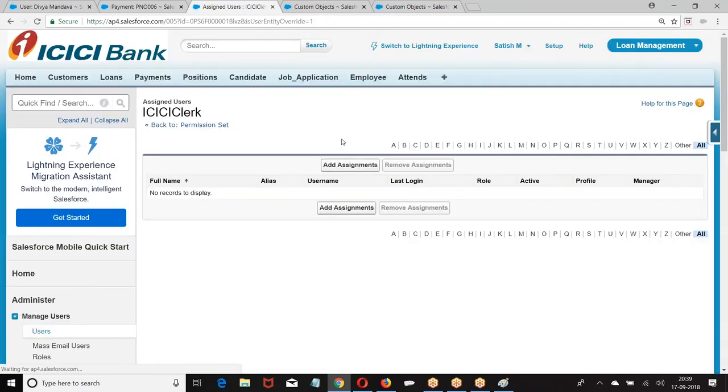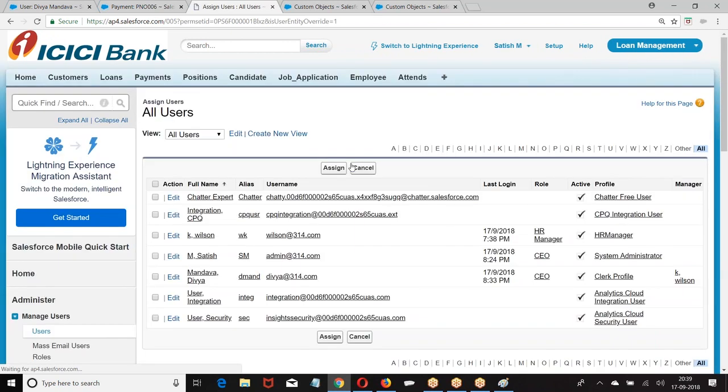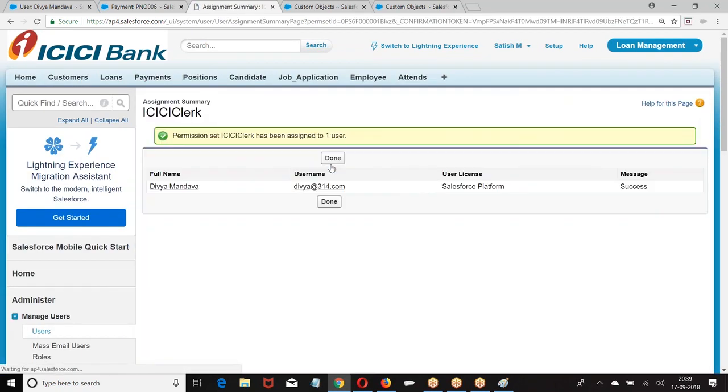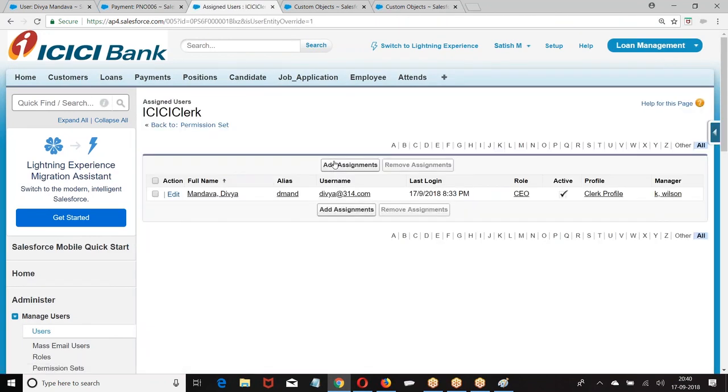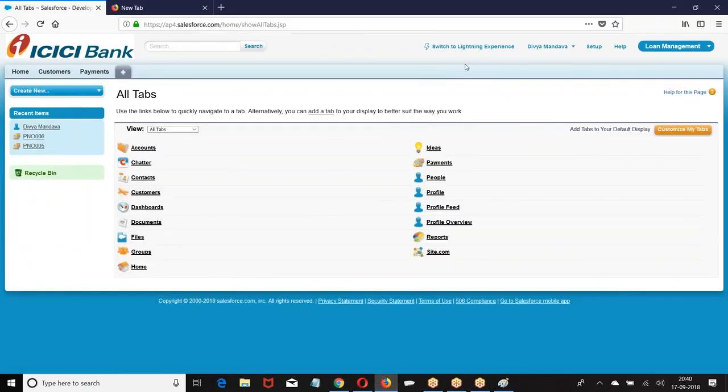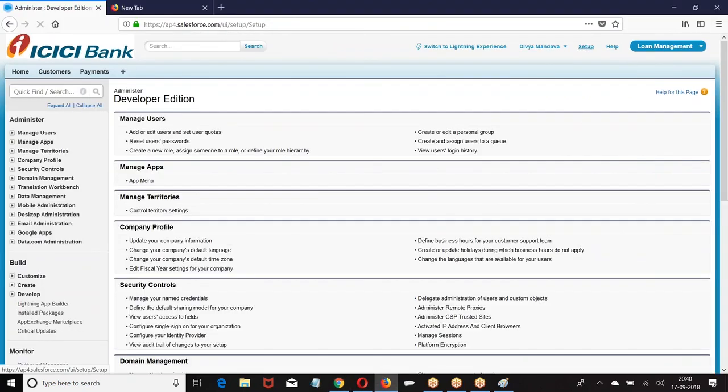Manage assignments. Add assignments to whom you are adding. You are adding to Divya. The permission set is added to Divya. Okay. Go back to Divya. Setup.